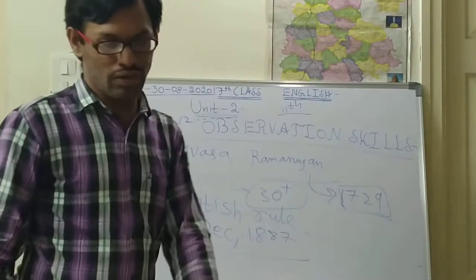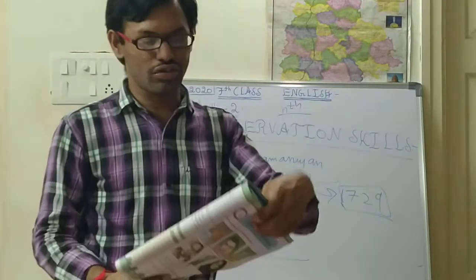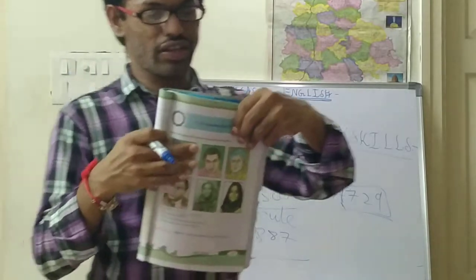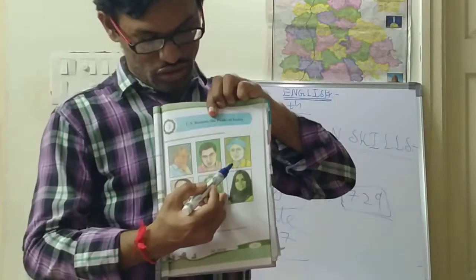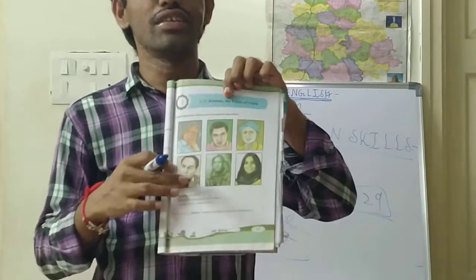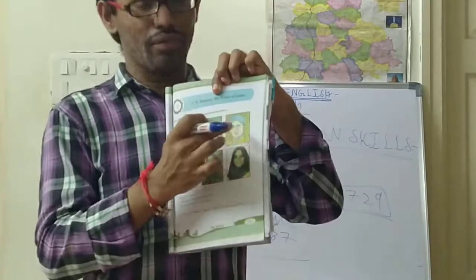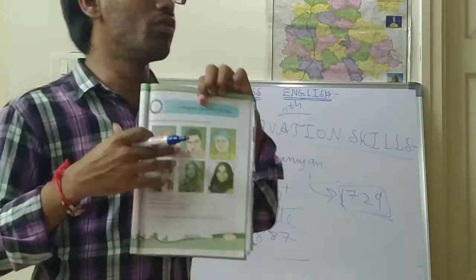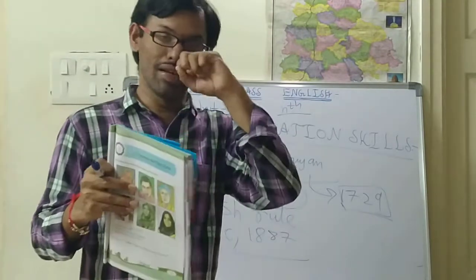Okay, so next, what is the next picture you see? Who is this person? This person is C.V. Raman. About him we can know more in this lesson.